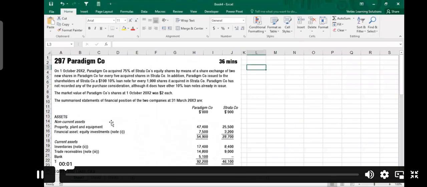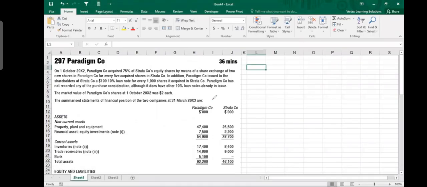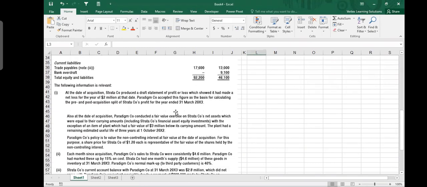This is actually a question. When we see here, we can see that they are giving us two balance sheets. So definitely we are expected to prepare a consolidated statement of financial position, a balance sheet. And the data we discussed in the last session, we actually spent 45 minutes on analyzing.